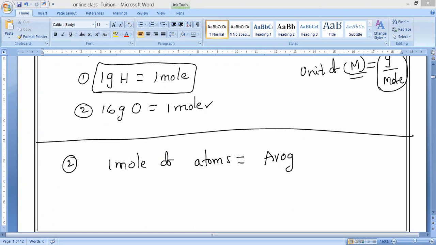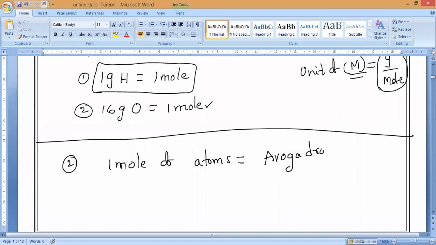What is Avogadro number? We have studied it. It is 6.022 into 10 power 23 particles. Avogadro's number, we used to represent it with L actually, but in our textbook they represent it with N naught. N or N naught. I will check it once again. I don't have the textbook here now. Okay, let it be, no problem.